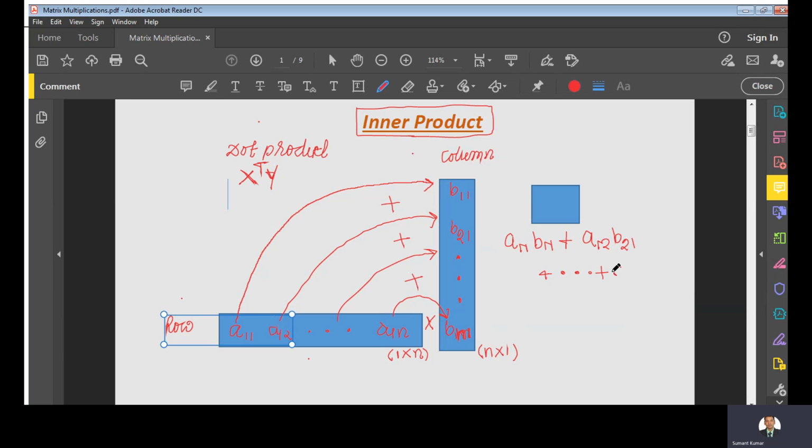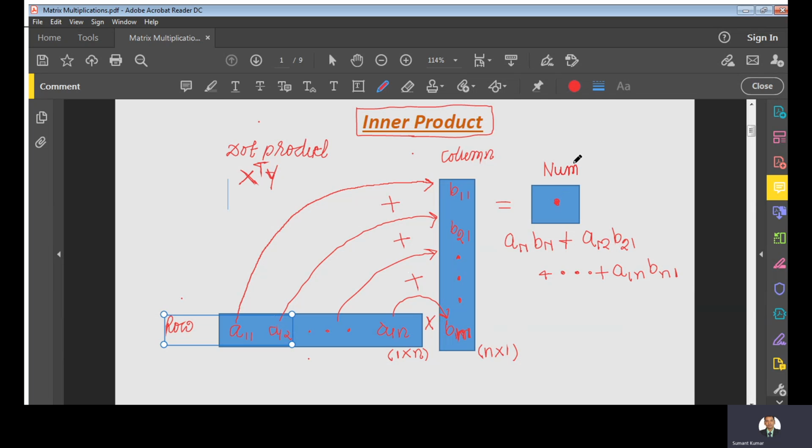The last element is a1n into bn1. So this will become a number. A single element will come here. This will be a number.